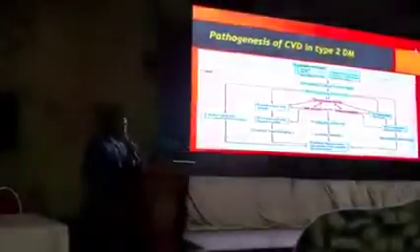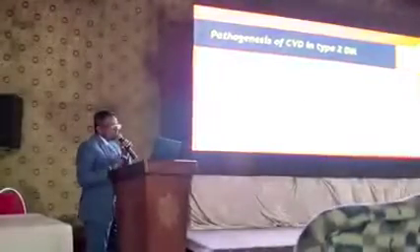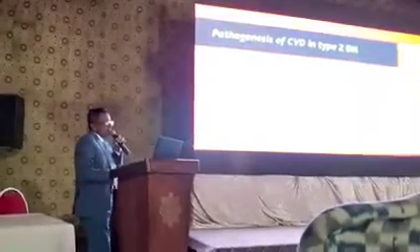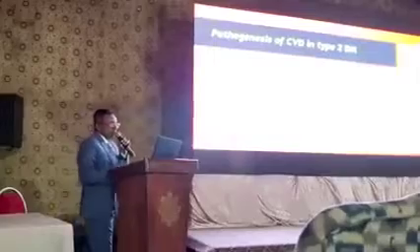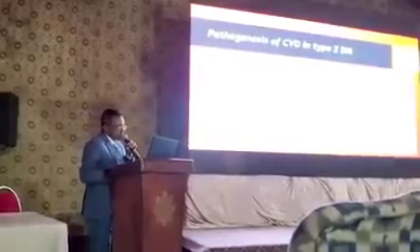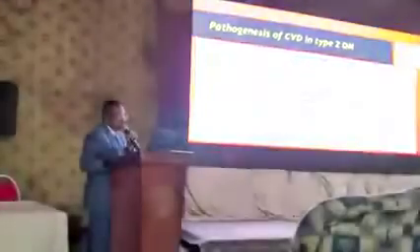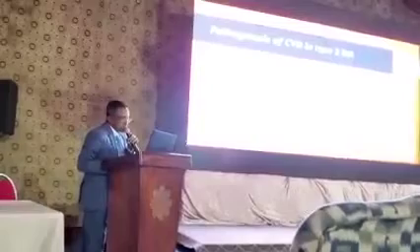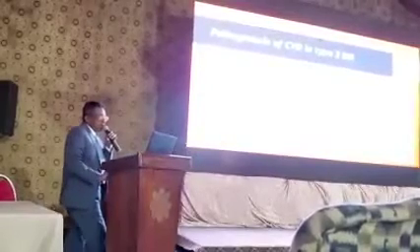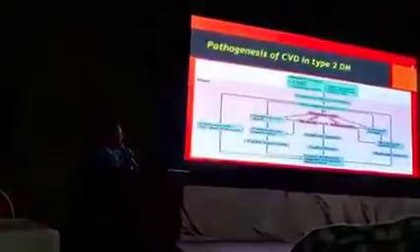This leads to changes in the cellular metabolism with mitochondrial dysfunction. Mitochondrial dysfunction leads to cardiomyocyte calcium dyshomeostasis. Also, there is cardiomyocyte death and cardiomyocyte hypertrophy leading to cardiac hypertrophy.